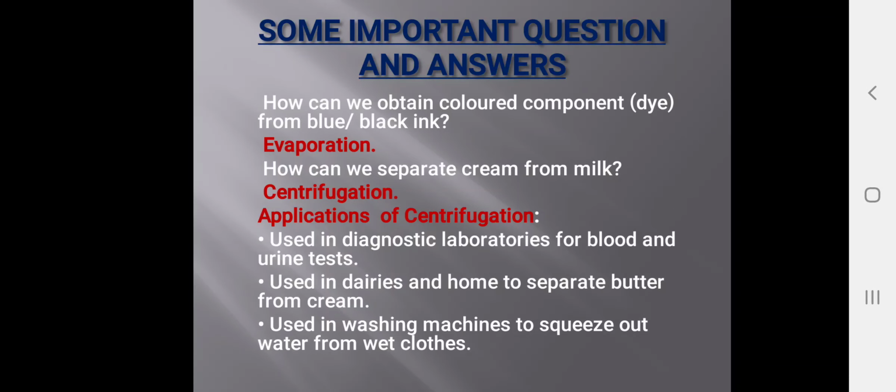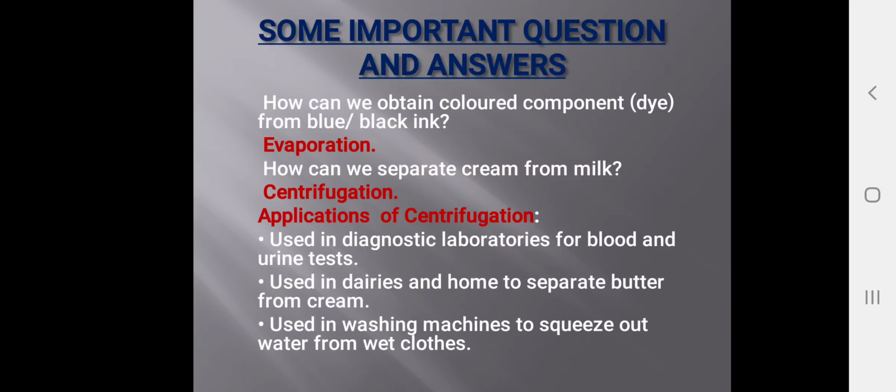Some important questions and answers. How can we obtain the colored component from blue or black ink? By the process of evaporation. How can we separate cream from milk? By the centrifugation process, we can separate cream from milk.